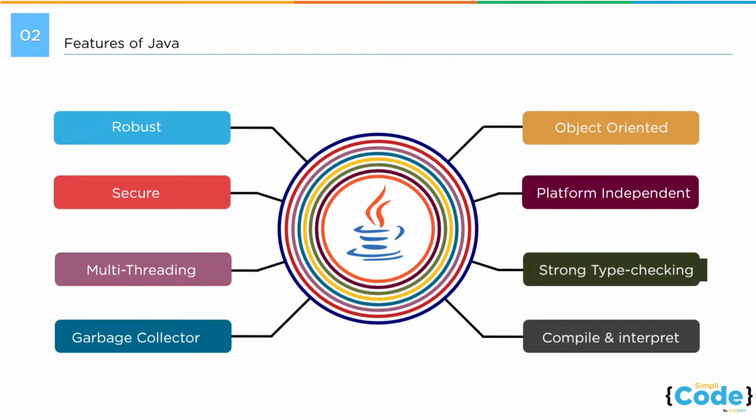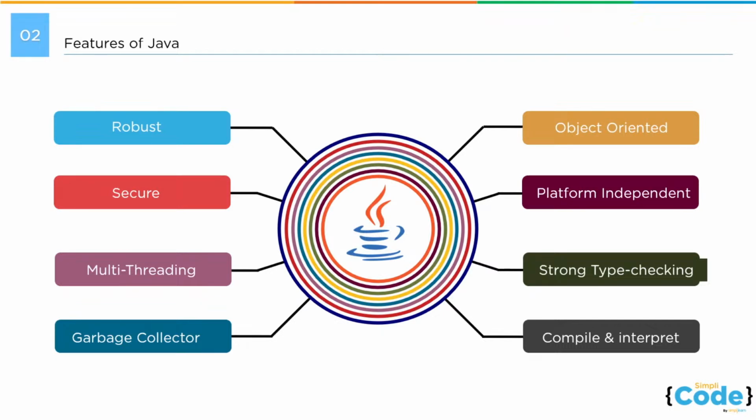Java also provides automatic garbage collection. It's a really important feature. If you talk about the languages prior to Java, like C or C++, they did not offer this capability. And this capability made Java really popular because it could automatically find the unused objects and variables and remove them from the memory to free up memory space for the program execution. It also provides multi-threading support.